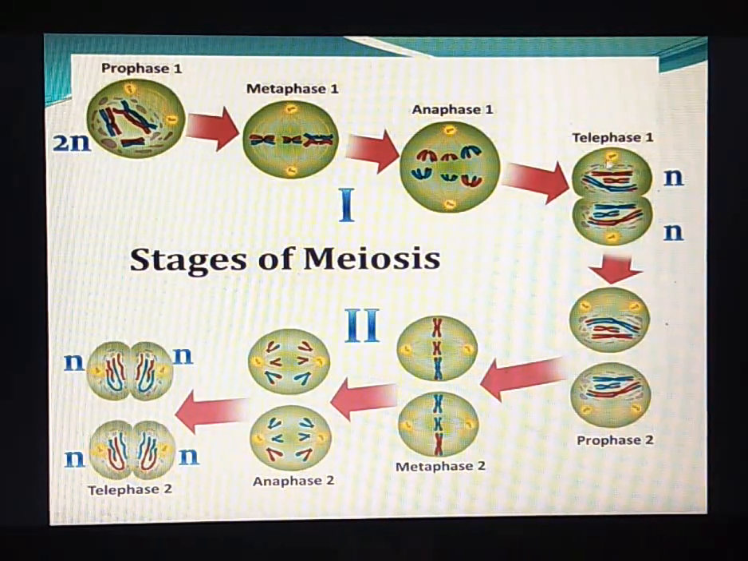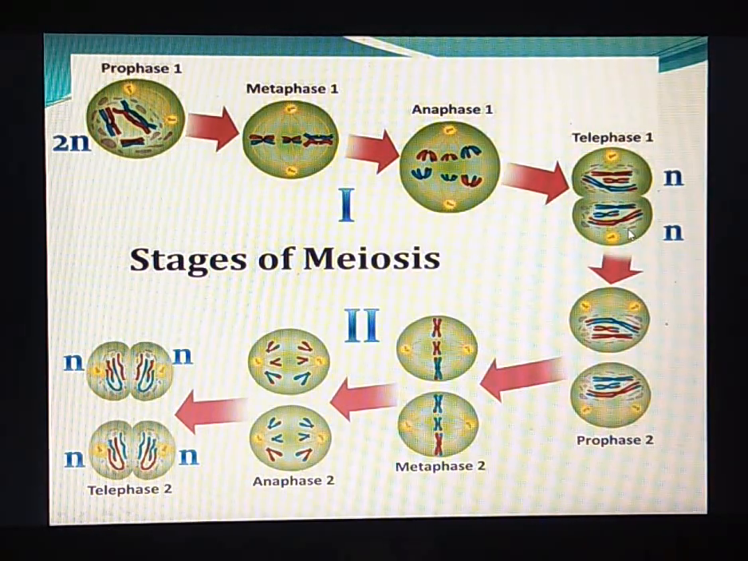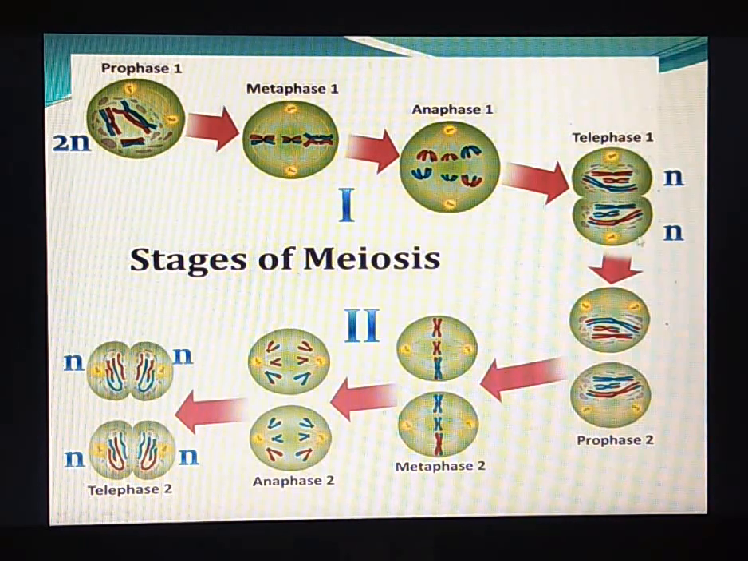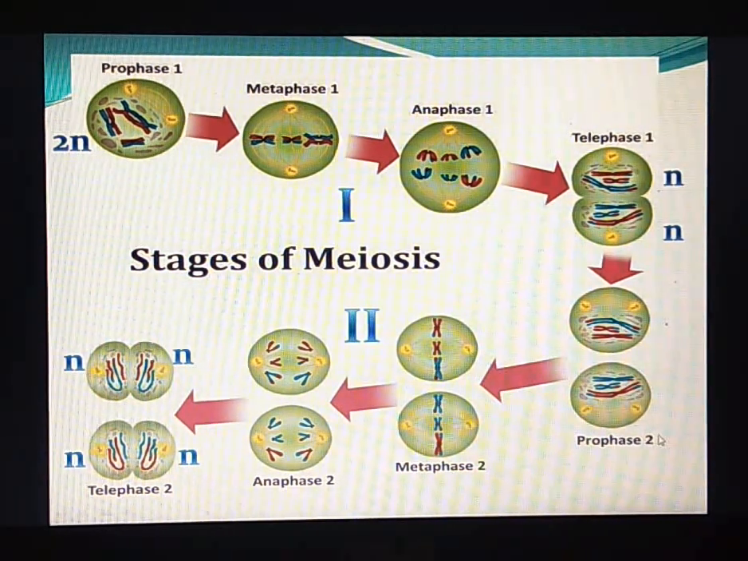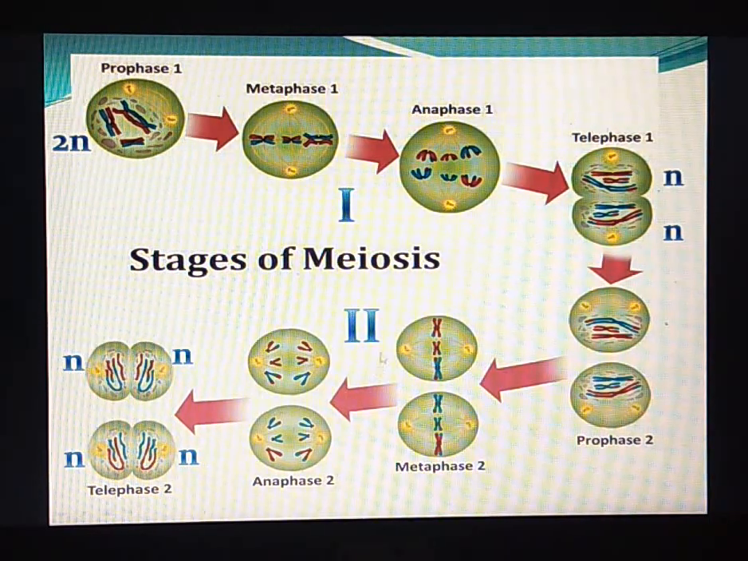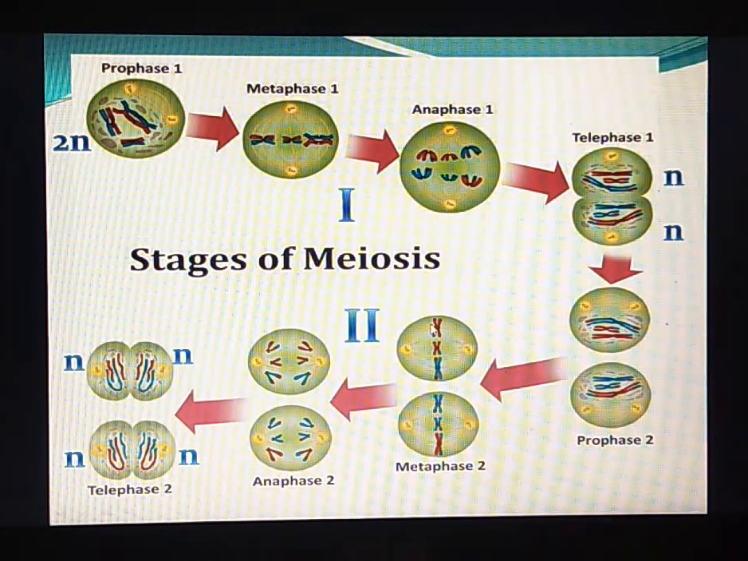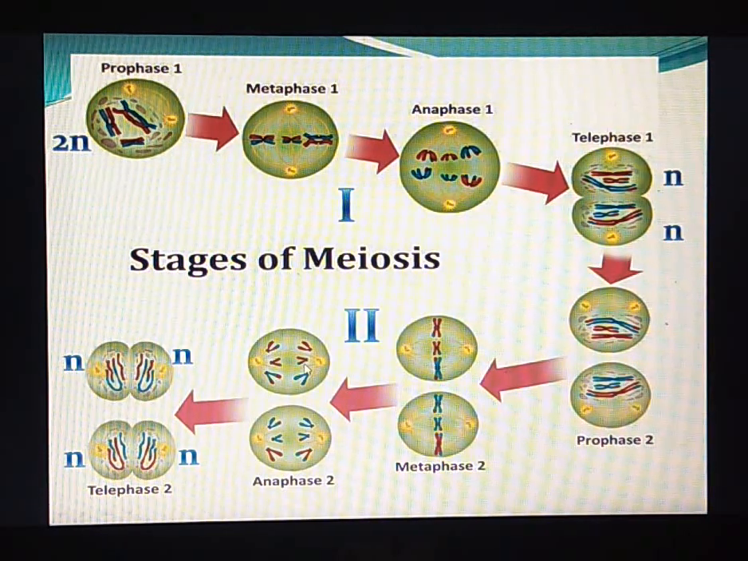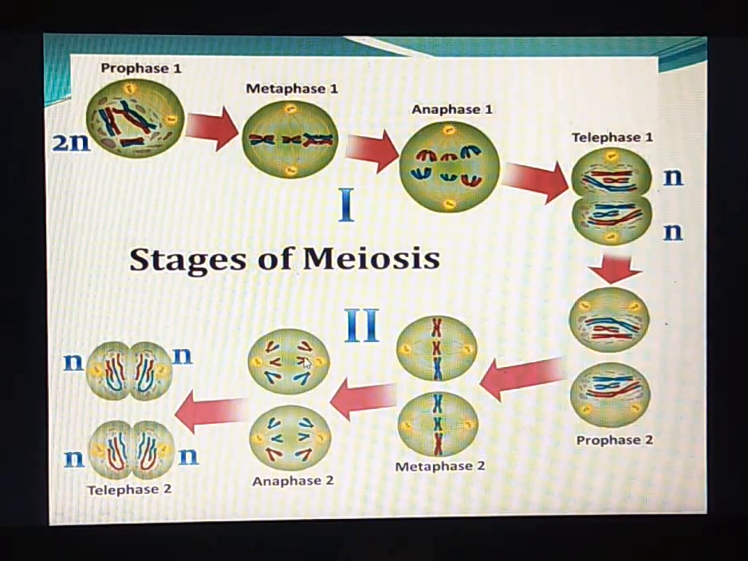Therefore, in telophase 1 we see the number of chromosomes is reduced to half that of the parental cell. So these cells are now called haploid cells. Meiosis 2 also has four stages: prophase 2, metaphase 2, anaphase 2, telophase 2, which is similar to mitotic division, wherein the chromosomes align themselves at the equatorial plane during metaphase 2, and during anaphase 2 the sister chromatids get separated from each other and move towards the opposite pole.